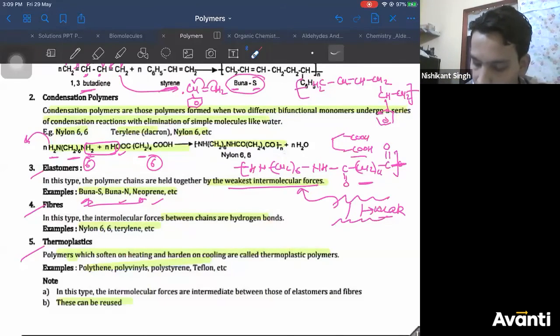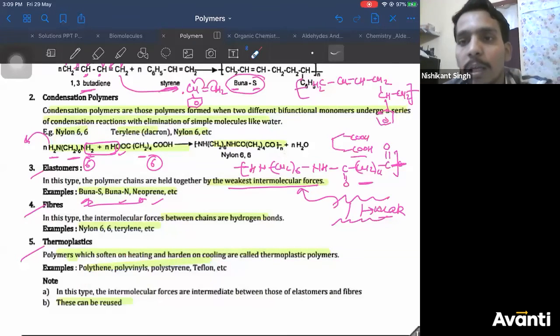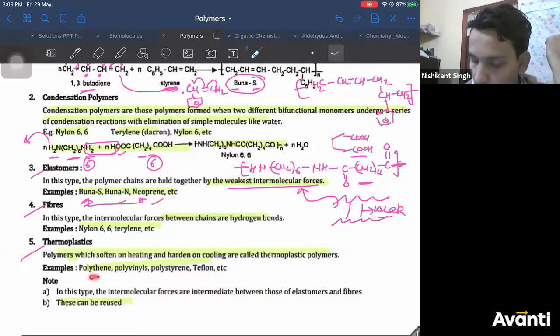Thermoplastics. These are the substances which become soft when you heat them and become hard when you cool them. So those that soften on heating and harden on cooling are called thermoplastics. Example, polythene. Obviously, when you heat polythene, it will melt, and after cooling it will solidify very hard. Examples: polythene, polyvinyl chloride, polystyrene, polytetrafluoroethene (Teflon).